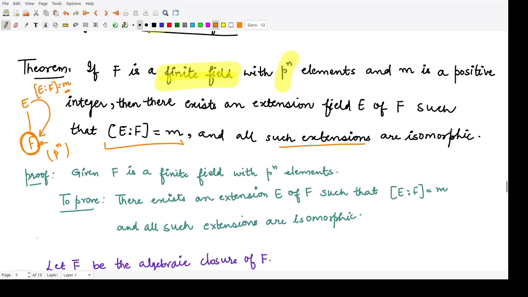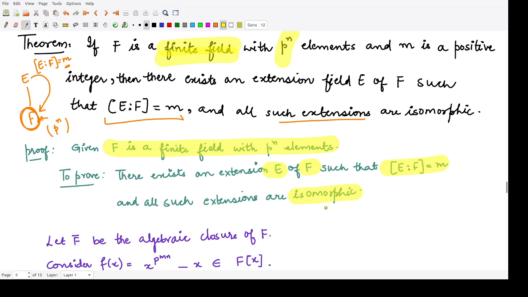So here we are given F as a finite field having p to the power n elements in it, and we have to prove that there exists an extension E of F such that the degree of E over F is equal to m, and all such extensions are isomorphic to each other. So this is what we are to show.